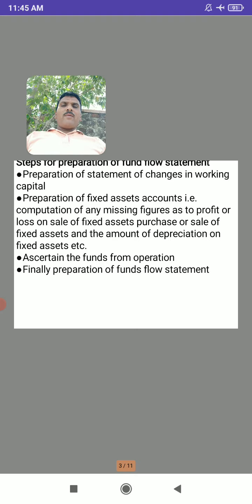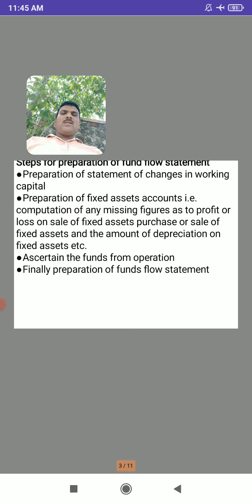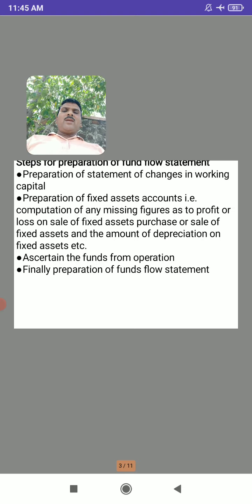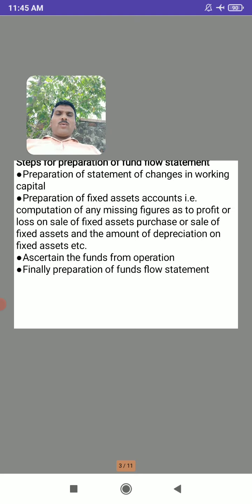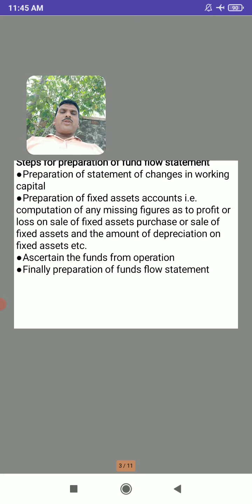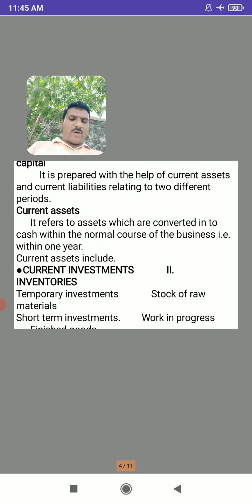While preparing it, remember that both sides, the source side and the application side, should tally. If the fund flow statement does not tally, it means our statement is wrong. Therefore we follow these four steps. Now we will see some of the important things.